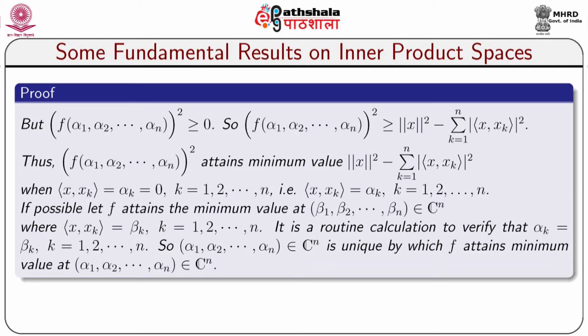If possible, let F attain the minimum value at (beta 1, beta 2, ..., beta n) belonging to Cn, where inner product x comma xk is equal to beta k for k equal to 1 up to n. It is a routine calculation to verify that alpha k equals beta k for k equal to 1 up to n. So, the n-tuple (alpha 1, alpha 2, ..., alpha n) belonging to Cn is unique, by which F attains minimum value at (alpha 1, alpha 2, ..., alpha n) belonging to Cn.